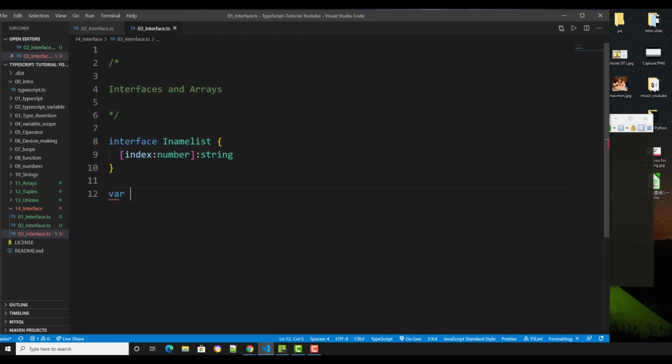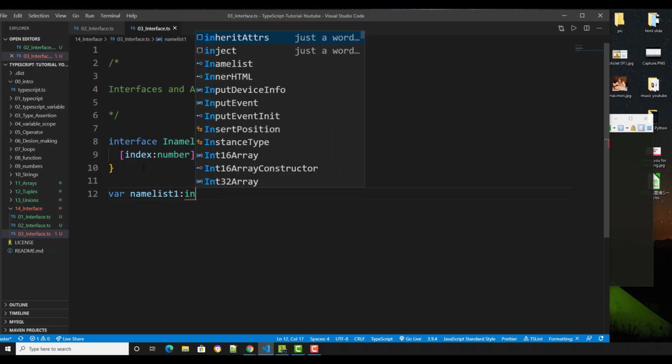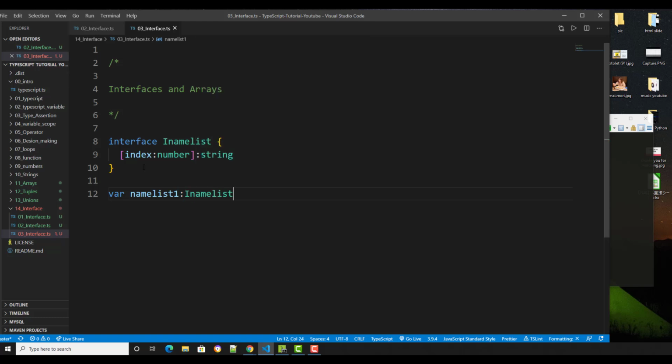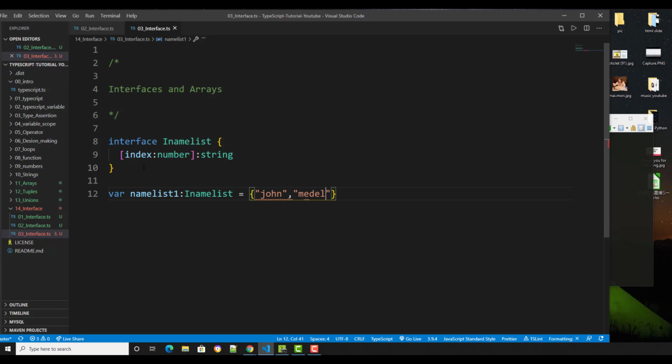So we're going to declare var nameList1, which is equal to something like this. And you know what, I'm not going to do it on one line, I'll do it like this: John. Like that.